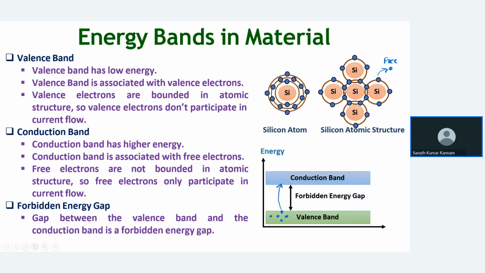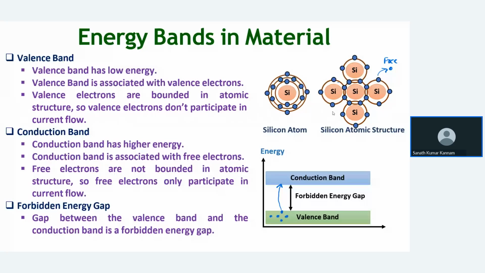This sharing of electrons is nothing but a covalent bond. That's why we get silicon atoms in crystal form, many silicon atoms bound together. We call it crystalline silicon.